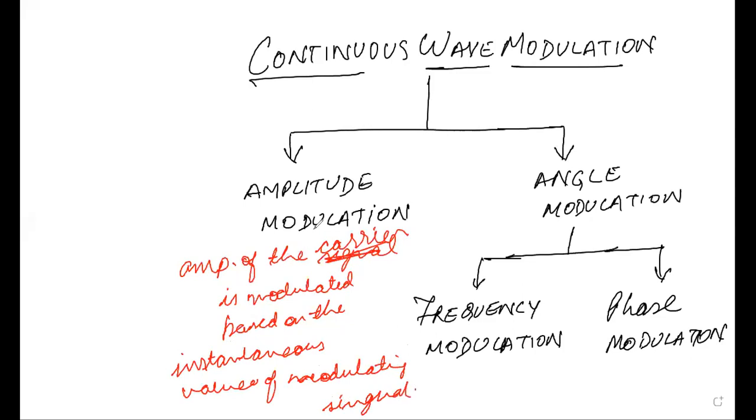But in angle modulation, the total angle of the carrier changes based on the instantaneous value of the modulating signal. So in one case frequency will change, and in the other case phase will change. We will see the general expression. We are going to the notes so that you can see it very easily.